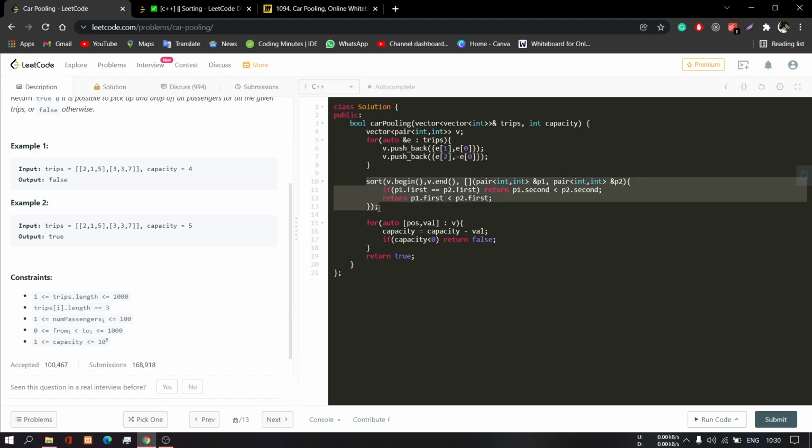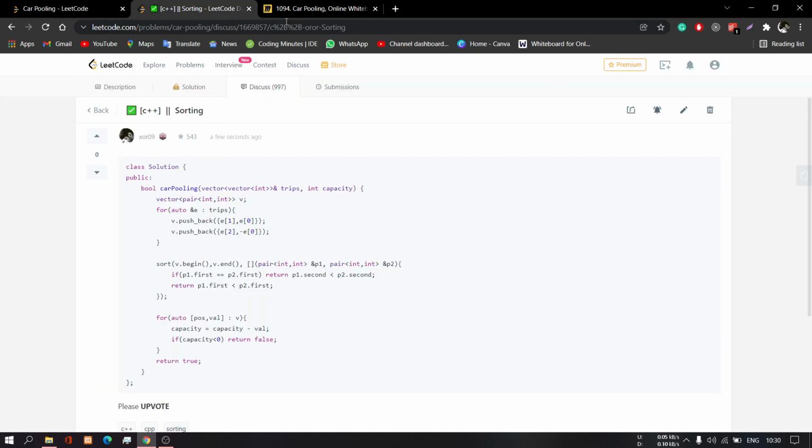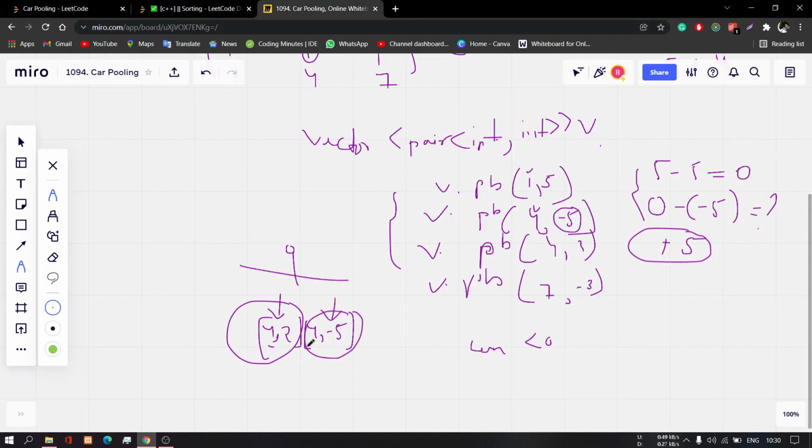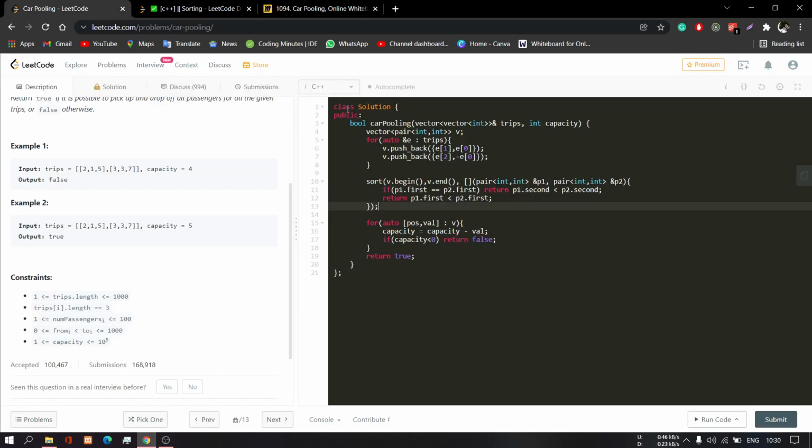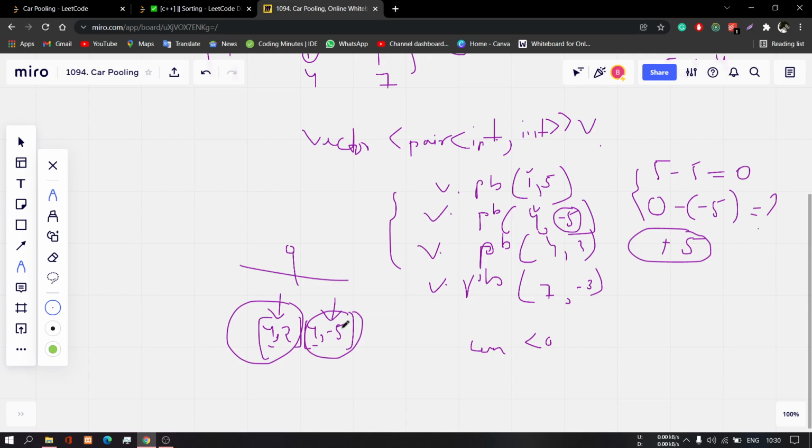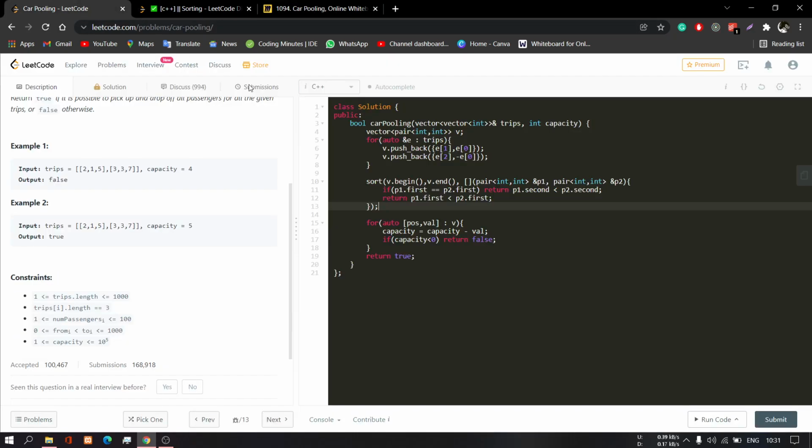Now I just perform a sort function, and I have written here: if p1 dot first equals to p2 dot first, means if, as I told you here, it is 4 and 4, if both are the same, then I have to put the negative element or the less element before the positive element, or the greater element. So I just simply perform this only if p1 dot second is less than p2 dot second. If it is not true, it will swap the elements. Okay, the comparator function works when you return a false. If this is not true, then it will return a false, and it will of course swap the elements. Otherwise, I just simply sort these elements according to their first element in the ascending order.